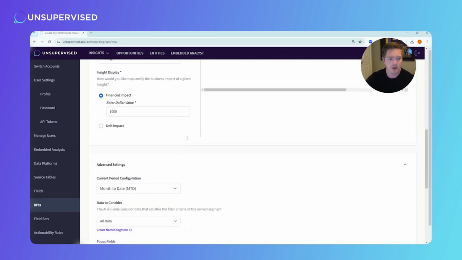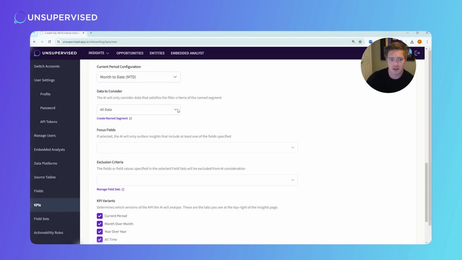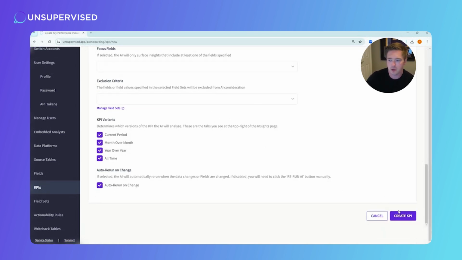And the second thing I'm going to do, under our advanced settings for data to consider, I'm going to choose that streaming group of customers so that the AI is only looking amongst customers we know are eligible to receive the certificates. Once I've added those two things, I'll create my KPI, and now the AI is actually off and running. In just a few minutes, it'll find which groups of streaming customers are churning the most amongst the millions of combinations out there.